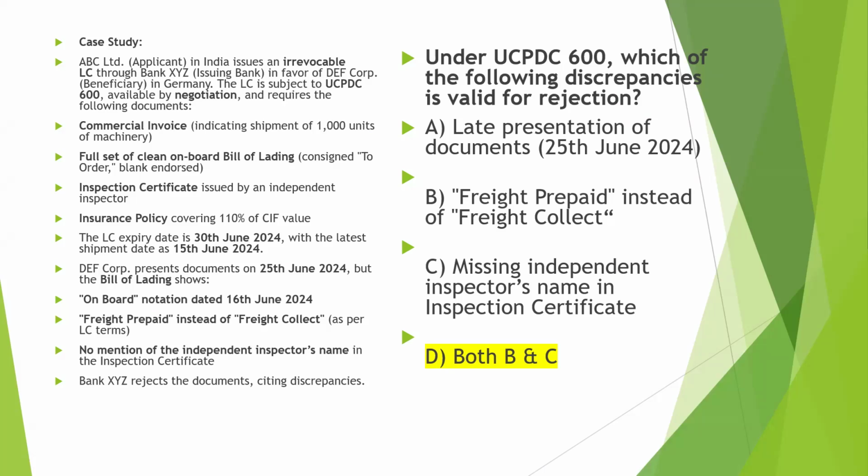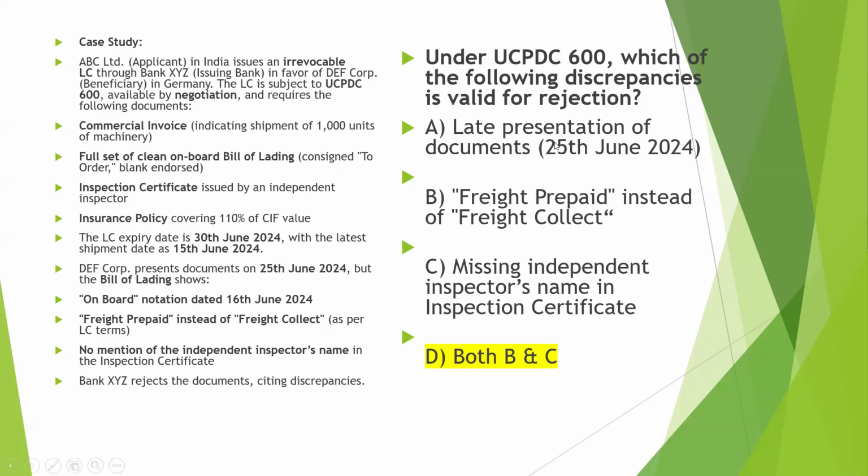So 25th June is the presentation of the document, so that will not be called late presentation. It is within the time only because the shipment date is 15th June, and after that you can add 21 days, okay, no NTP, that is normal transit period. So in 21 days the document can reach the bank.